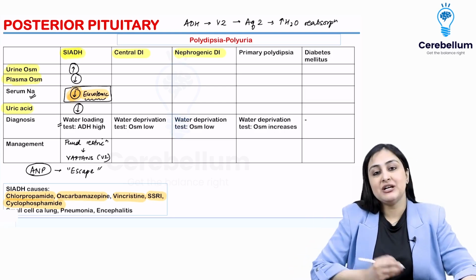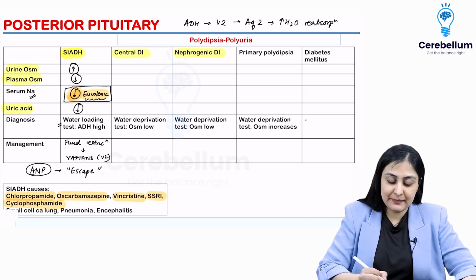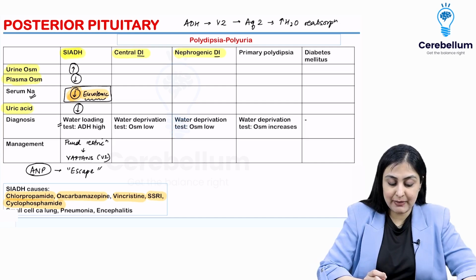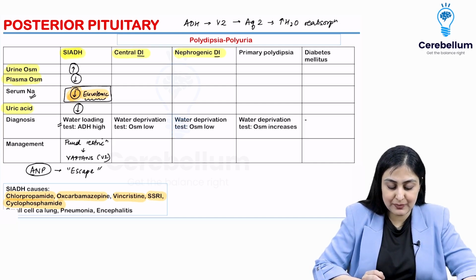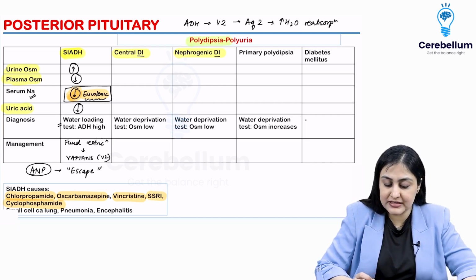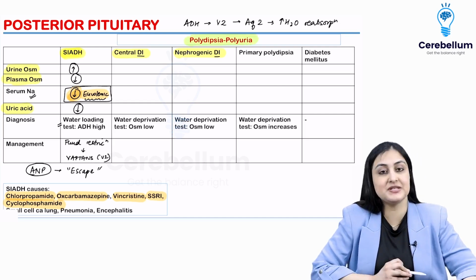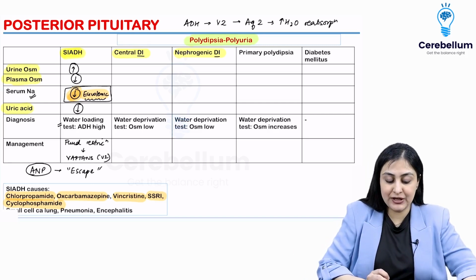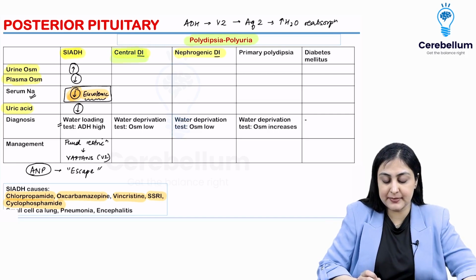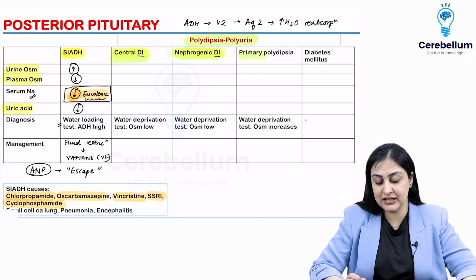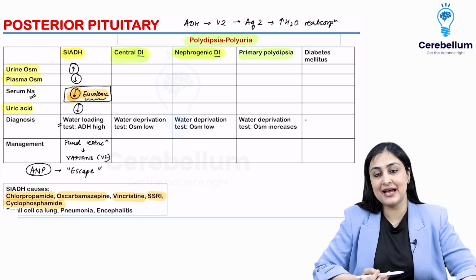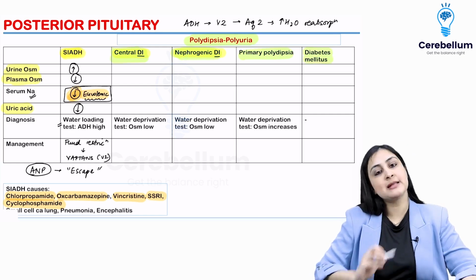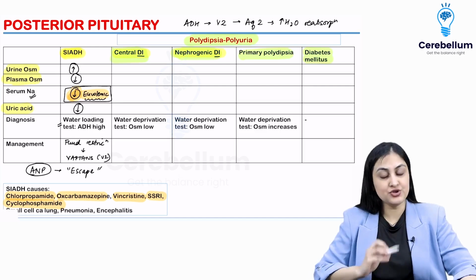Now let's go to diabetes insipidus. Exact opposite is happening. Diabetes insipidus means you don't have ADH. Before I go there, remember now we are doing an approach method wherein I'm teaching you 4 diseases which are going to present with polydipsia, polyuria. So this one more topic I've just compiled here itself. So the 4 DDs of polydipsia, polyuria are going to be DI, which is central or nephrogenic, primary polydipsia, which is a psychiatric disorder wherein the patient is drinking a lot of water, or diabetes mellitus. Alright, so we are doing this approach right here.